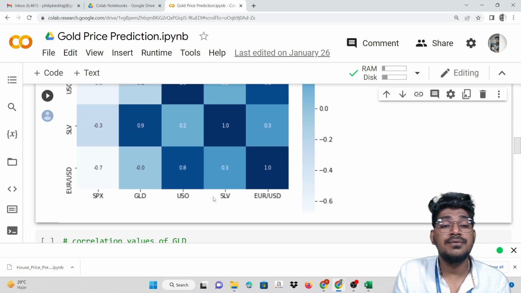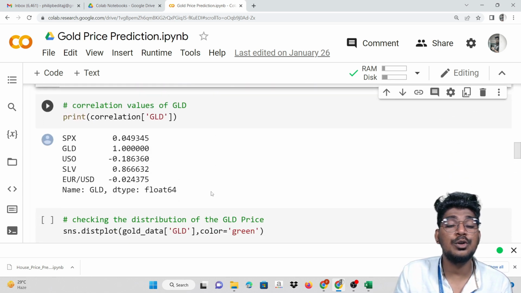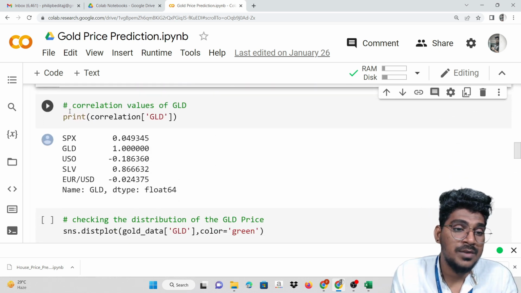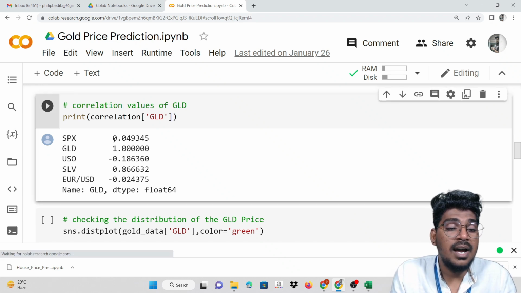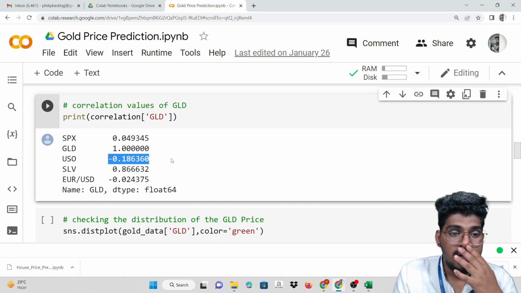Okay. After finding the correlation, we are going to get the correlation values of GLD. So print the correlation of GLD. The value will be like that.